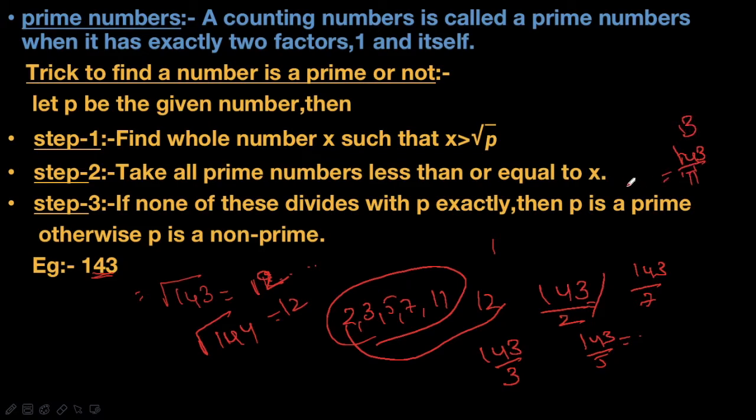143 divided by 11 gives 13. So 143 is divisible by 11. Now we can say that 143 is not a prime number.